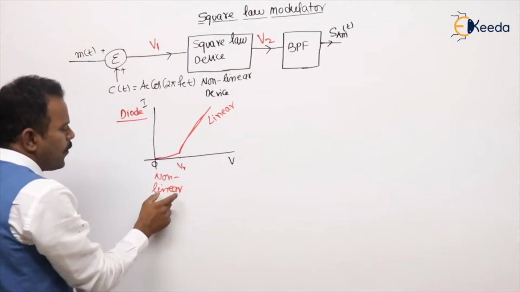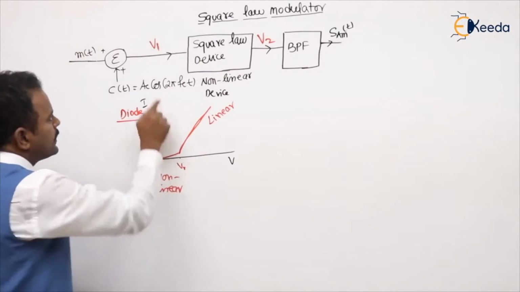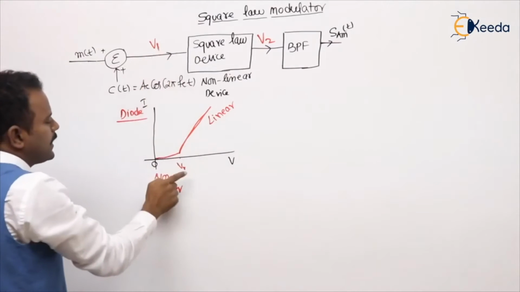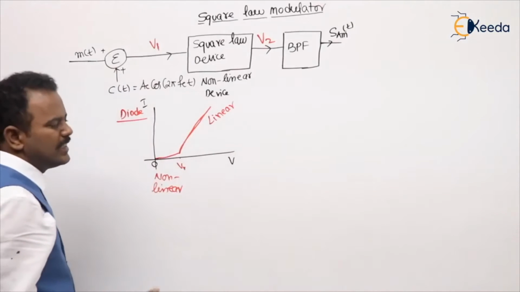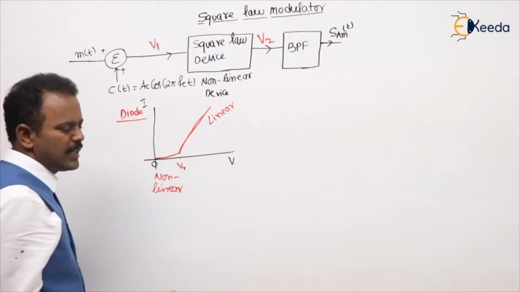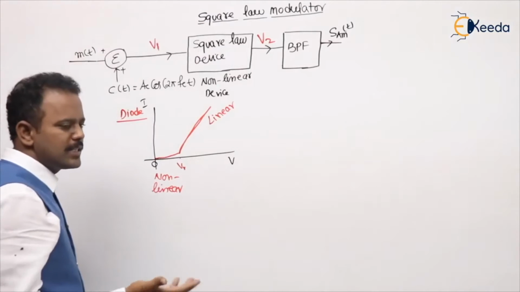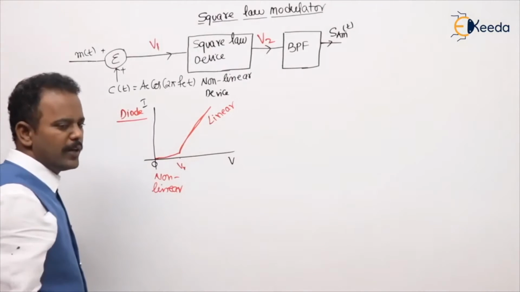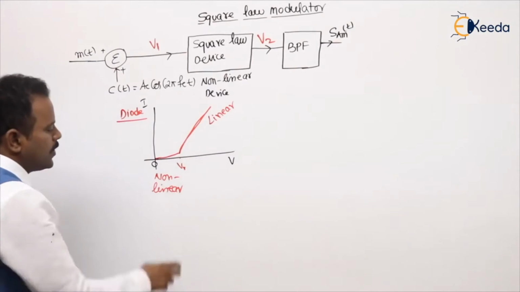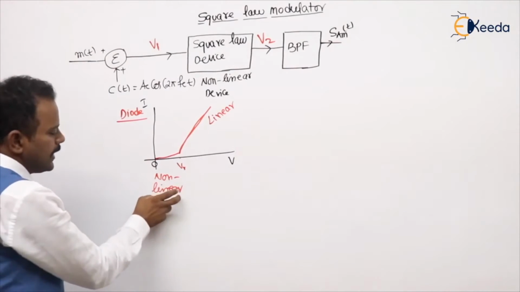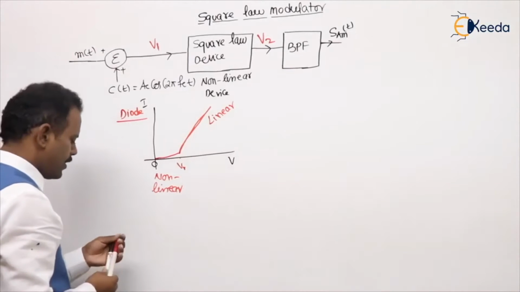Sir, what should be the value relative to V gamma? This V1 value should be less than this V gamma, the cut-in voltage. What is the cut-in voltage, sir? Generally for germanium it is 0.3 on average, and for silicon 0.7. Roughly we take variations of 0.6 to 0.8. So we are working our device in the non-linear region.